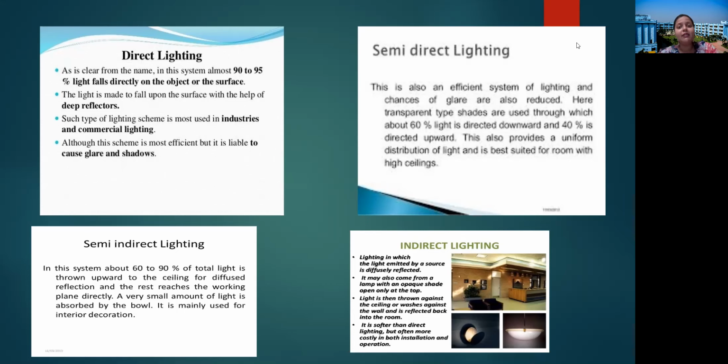If we are planning for decoration, we go for semi-indirect lighting, and if we are planning for industrial purpose, we go for direct lighting, and if we are planning for a high ceiling room or mainly domestic purposes, we go for semi-direct lighting.